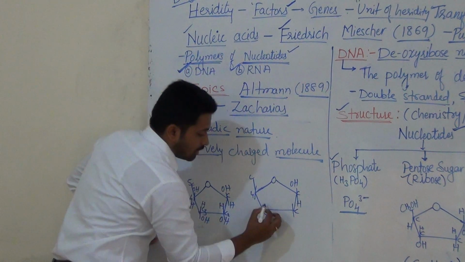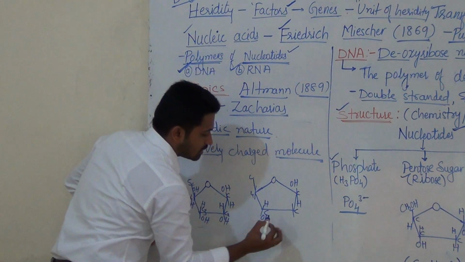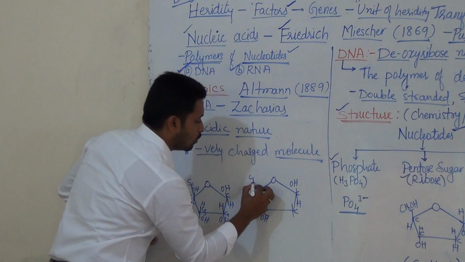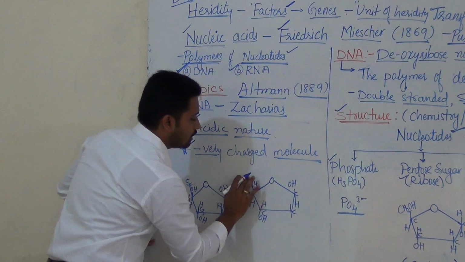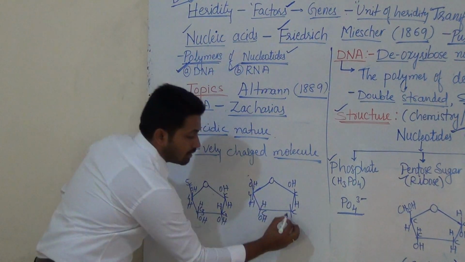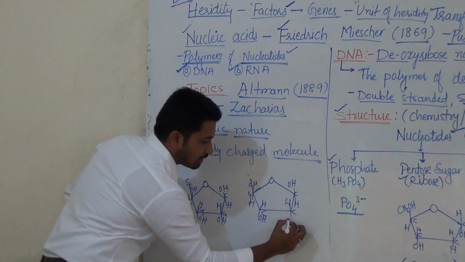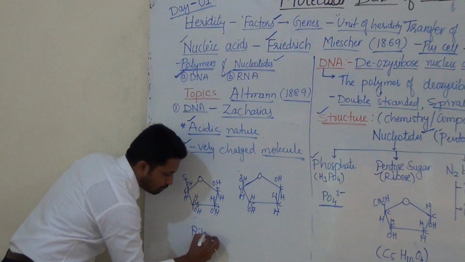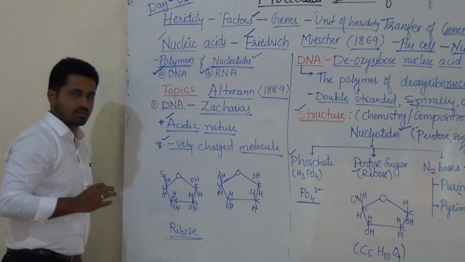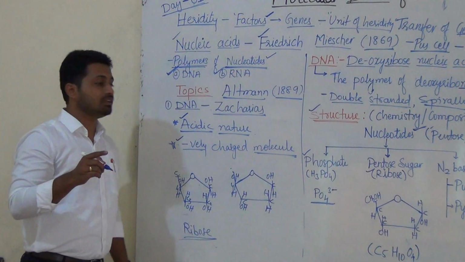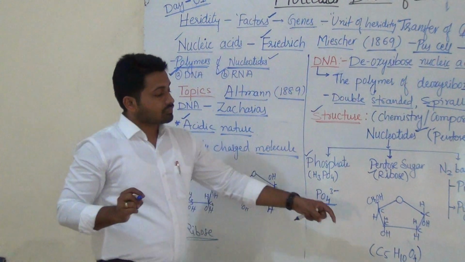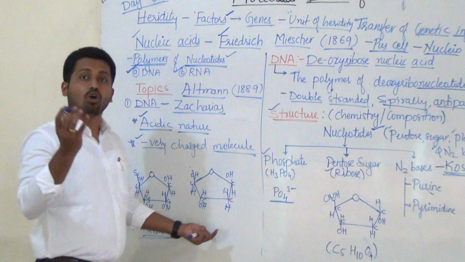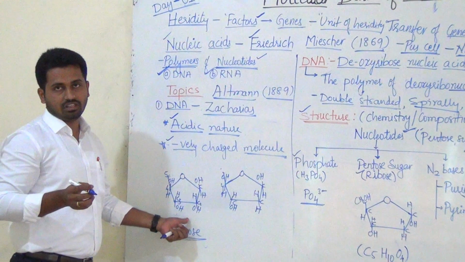Here H, OH, that is hydroxyl group, and H, OH. This fifth carbon is outside the ring. Remember, this is the proper ribose sugar, 5 carbon, C5H10O5, and 5 oxygens are present in this structure.